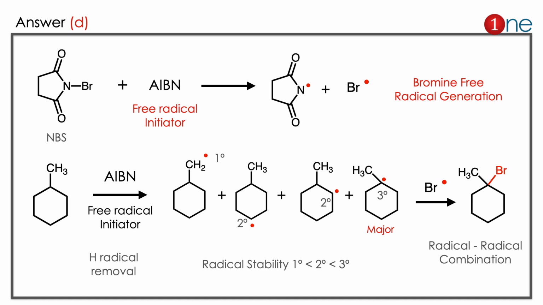But you can clearly see the radical stability. You know the radical stability: primary, secondary and tertiary. The tertiary is the most stable one. So according to that, the 4th product is the major one since it is a tertiary radical. So the bromine substitution happened at the substituted methyl position. Here the problem is interesting. The problem asks about the reagent used, which is AIBN, a free radical initiator, and you have to decide the product based on the free radical stability. The tertiary radical is the most stable one, so you have to decide according to that.